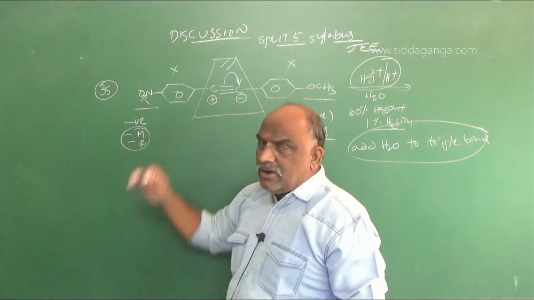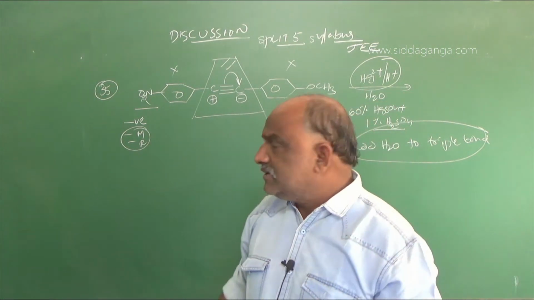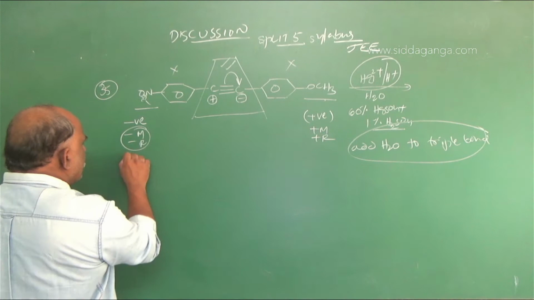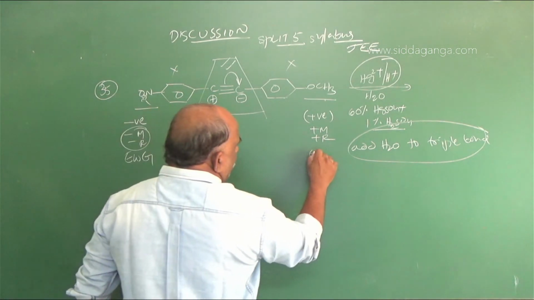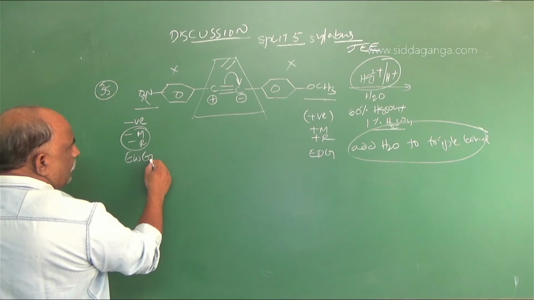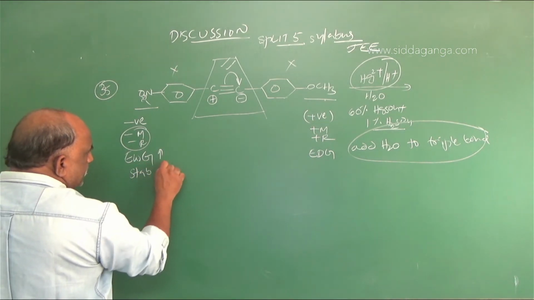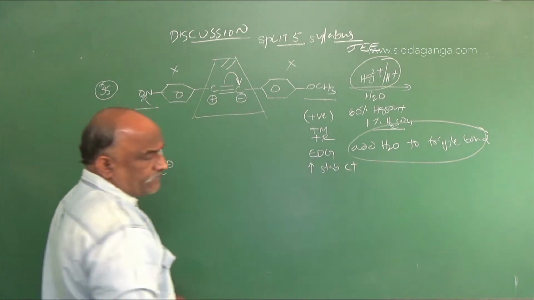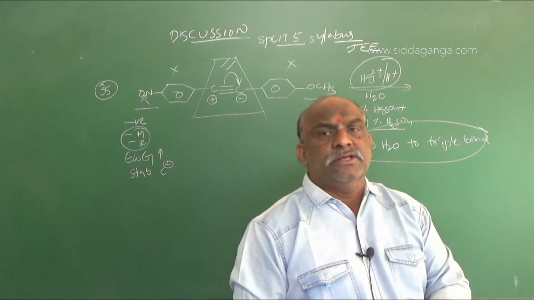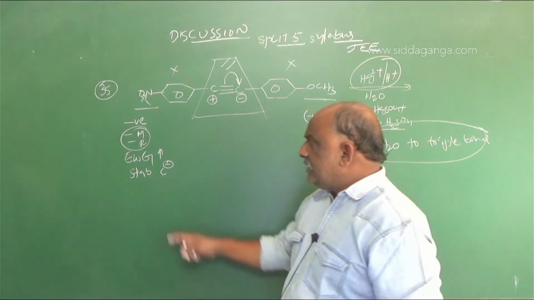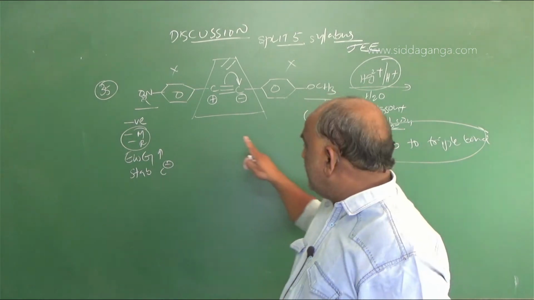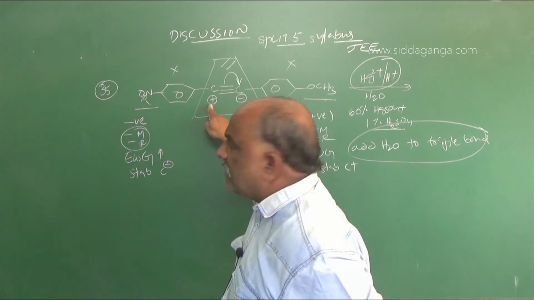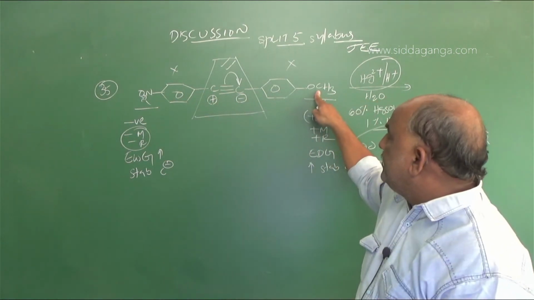According to our knowledge, negative groups are electron withdrawing groups, and this is an electron donating group. An electron withdrawing group increases the stability of C minus, and an electron donating group increases the stability of C plus. These are the common points in general organic chemistry. Here the NO2 group increases the stability of C minus, not plus.